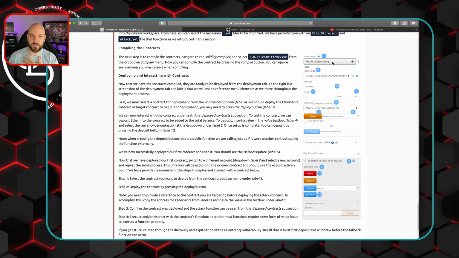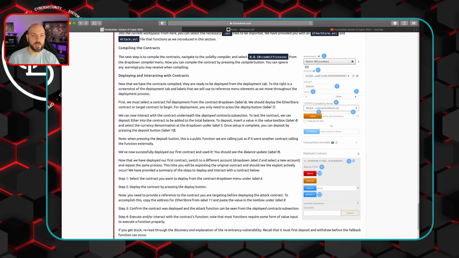So we have the environment, the specific account, the value. We want to make sure that that's probably set to ether because there's probably a few different options. The specific contract that we want to deploy, the deploy button, an address that we want to point to, and then so let's just see what they say here.